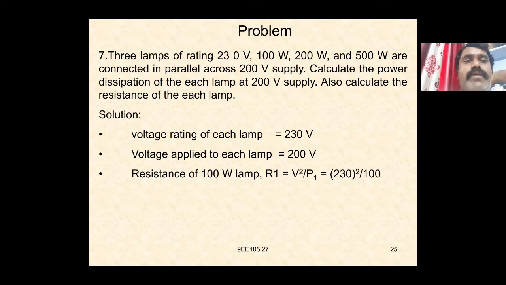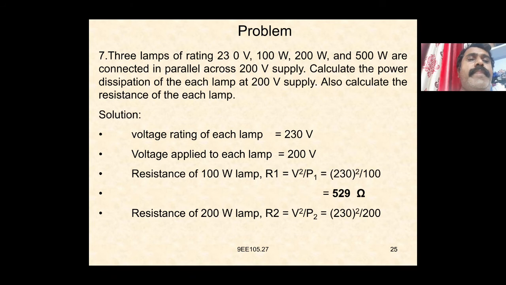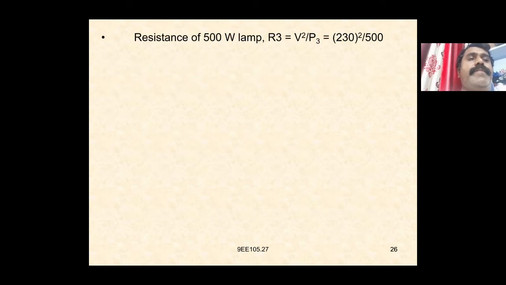The resistance of the 100 watt lamp R1 is equal to V square by P1, which is equal to 230 square by 100, which is equal to 529 ohms. The resistance of the 200 watt lamp R2 is equal to V square by P2, which is equal to 230 square by 200, so 264.5 ohms. The resistance of the 500 watt lamp R3 is equal to V square by P3, which is equal to 230 square by 500, which is equal to 105.8 ohms.